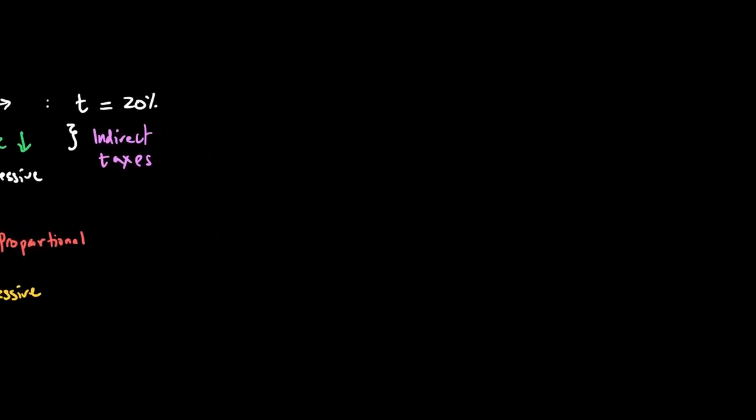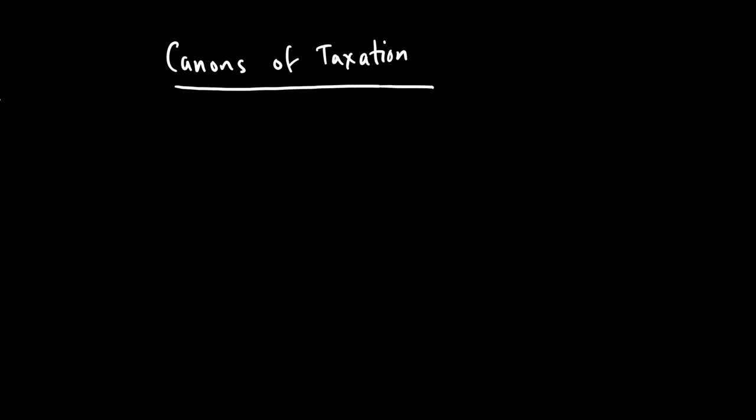Next up, we want to discuss something called canons of taxation. Canons of taxation, or principles of taxation, are basically those principles which can make our taxes good taxes. So one principle that can make our tax a good tax is the principle of equity, or fairness. What do we mean by this? Well, simply, the burden of the taxation should take into account the ability of people to pay the tax.